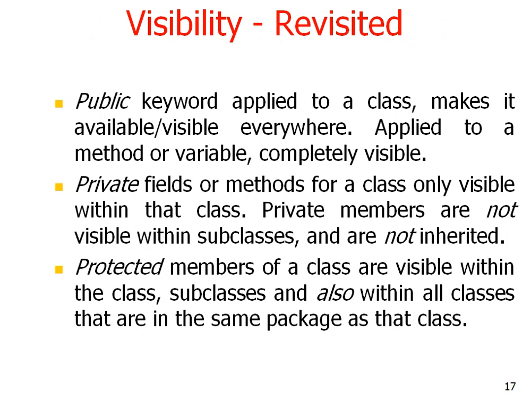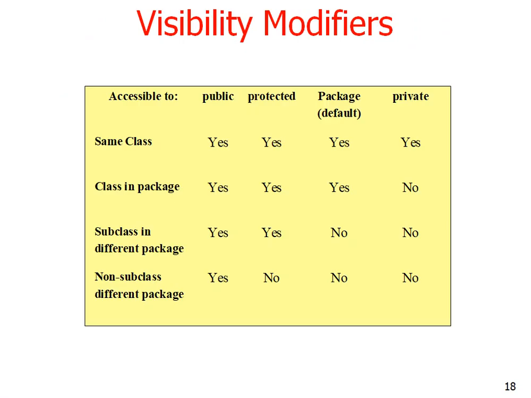Private fields or methods of a class are only visible within that class. Private members are not visible within subclasses and are not inherited. Protected members of a class are visible within the class, subclasses, and also within all classes that are in the same package as that class.